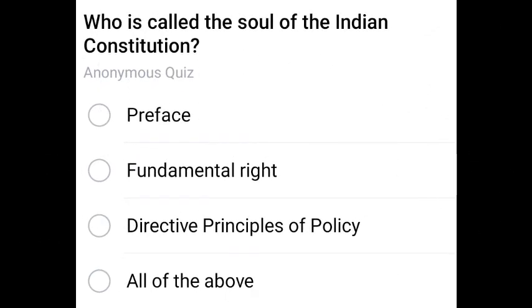Who is called the soul of Indian Constitution? Don't be confused. The correct answer is preface. Preface, we call this as the soul of the Indian Constitution.